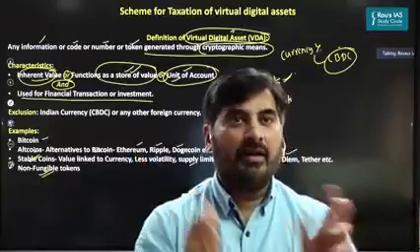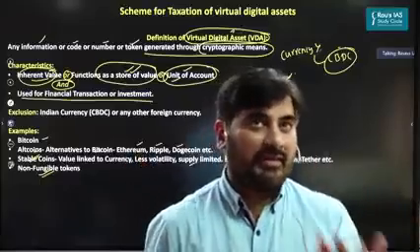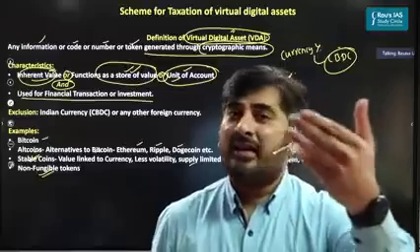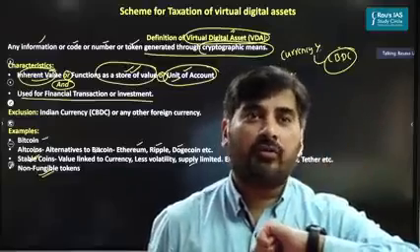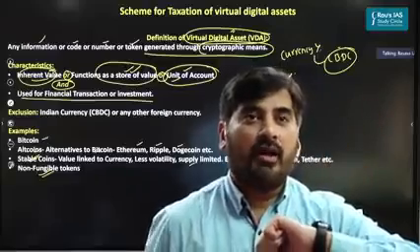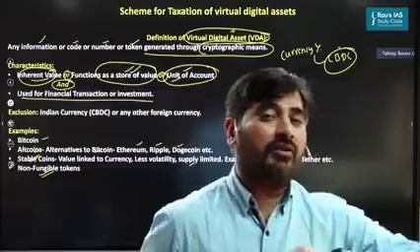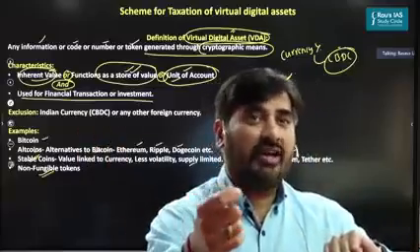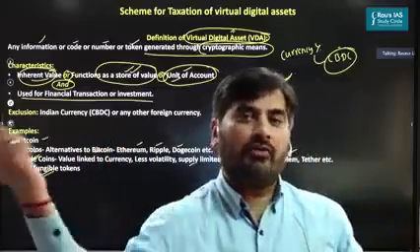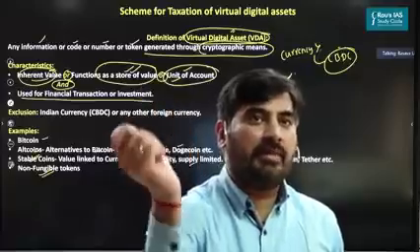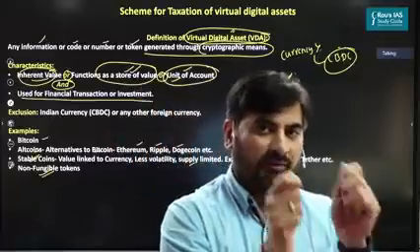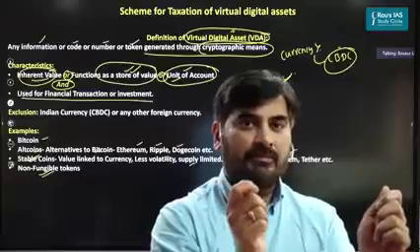Are you getting this? To simplify further, let's say I borrow 10 rupees from you. Do I have to give back the same 10 rupee note? Only then will you accept? Not necessary, right? I can give you some other 10 rupee banknote with some other serial number, but both the values are the same. One thing can be replaced with another.